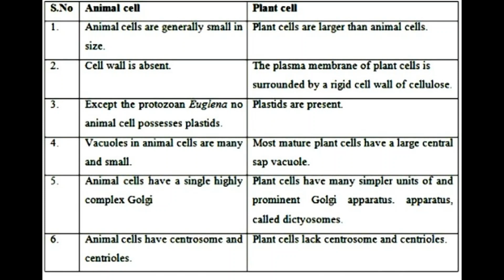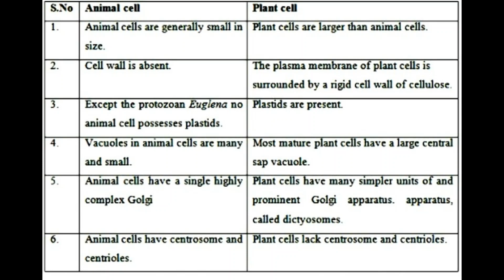Vacuoles in animal cells are many but very small. But in most mature plant cells, they have only one large central sap vacuole. It is full of sap. Animal cells have a single highly complex Golgi apparatus, we call it.